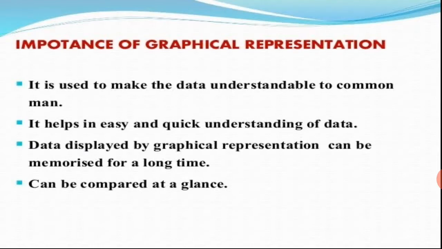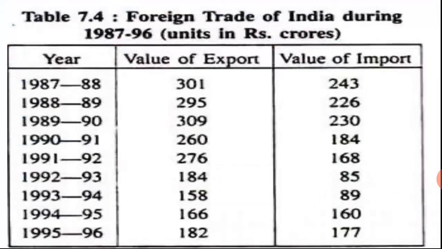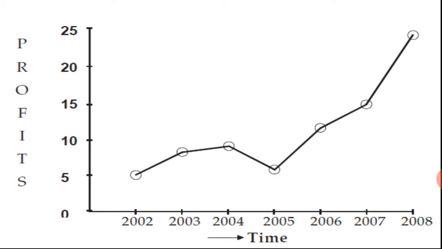Why do we present on graph? It is used to make the data understandable to the common man. Just writing in a table and explaining, it is easier to explain when it is a graph. Like by saying in 1987-88, 97 and 98 period, we have imported 243 goods, we can show it on the graph simply.